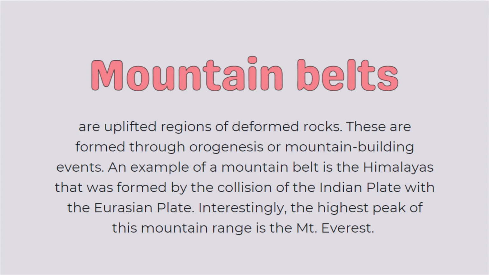Mountain belts are uplifted regions of deformed rocks. These are formed during orogenesis, or mountain building. An example of a mountain belt is the Himalayas, which was formed by the collision of the Indian plate with the Eurasian plate. Interestingly, the highest peak of this mountain range is Mount Everest. So a mountain belt is a group of mountain ranges with a similarity in form, structure, and alignment that have arisen from the same cause, usually an orogeny.